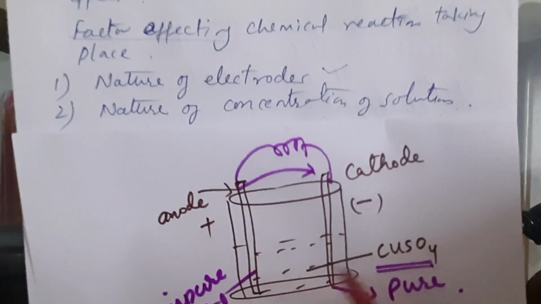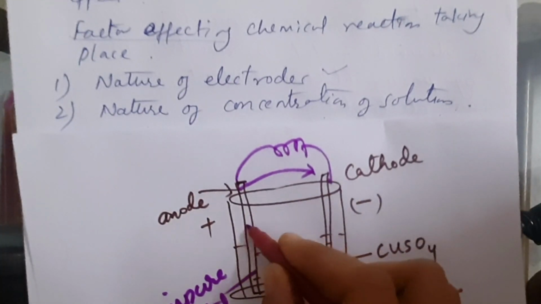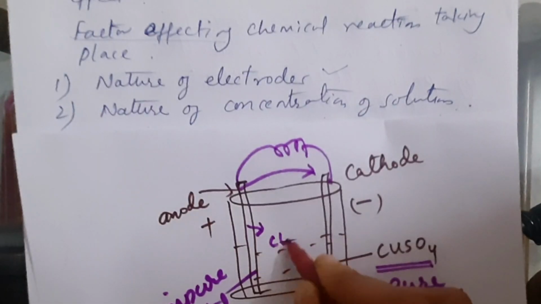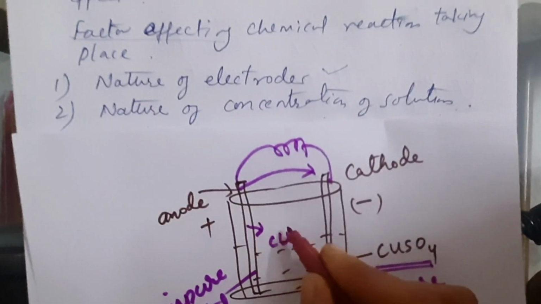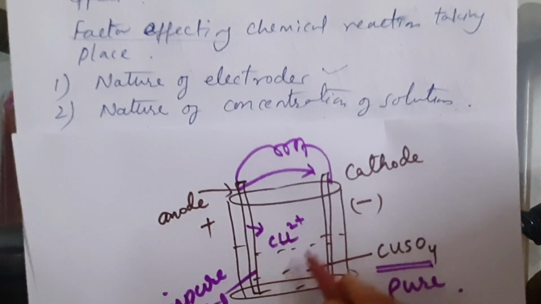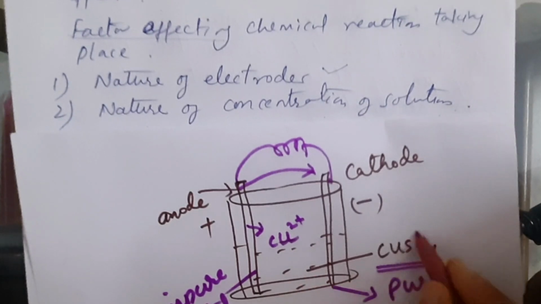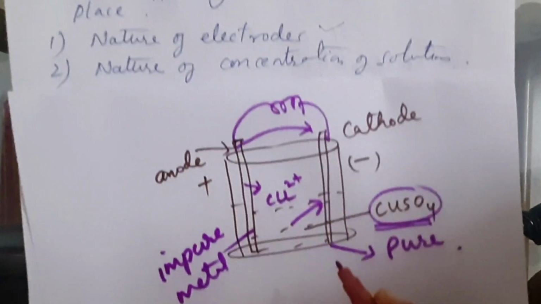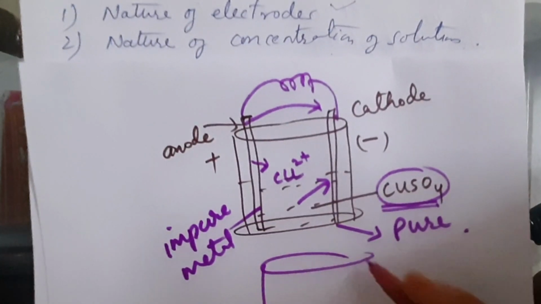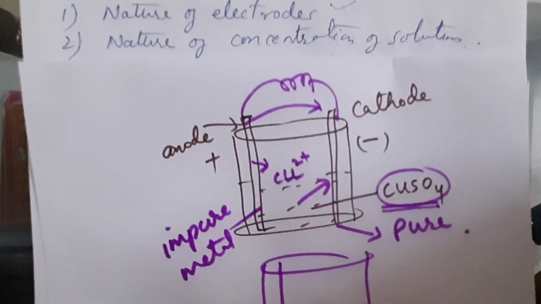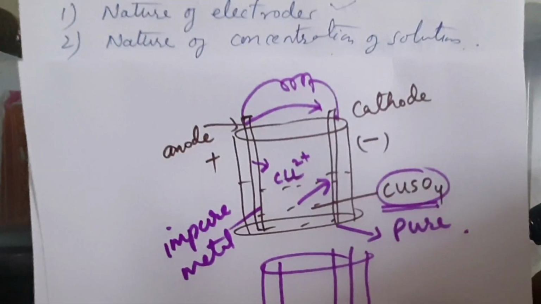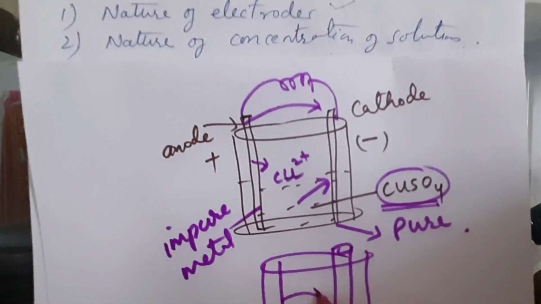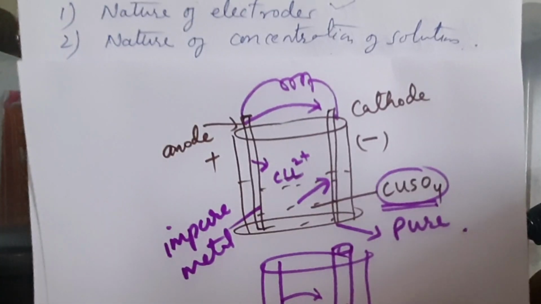So here, when current is passed, some amount of copper from anode will dissolve in copper sulfate. So whatever the amount of copper got dissolved, the same amount from copper sulfate solution will go and deposit on the rod. So after certain interval, what do we find? This anode is becoming thin, whereas the cathode is becoming thick. Copper from anode is getting transferred to cathode. So this cathode will become thick and anode will become thin.